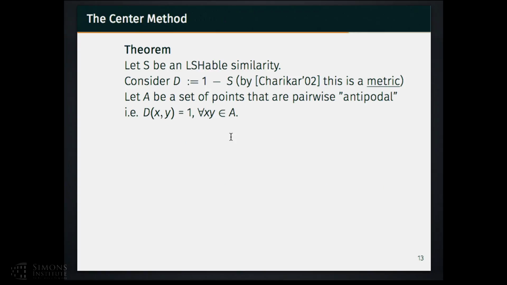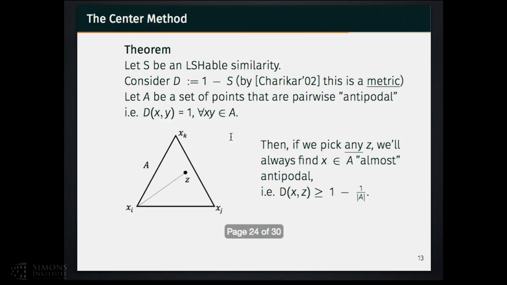Now I'm going to give the main idea behind the first method, named the center method. Let the similarity S be an LSHable similarity. We know by Charikar that the distance D, which is 1 minus S, is symmetric. Then suppose that A is a set of points that are totally dissimilar with one another. By totally dissimilar, I mean having maximum pairwise distance. In other words, the distance between X and Y is equal to 1 for all pairs X and Y